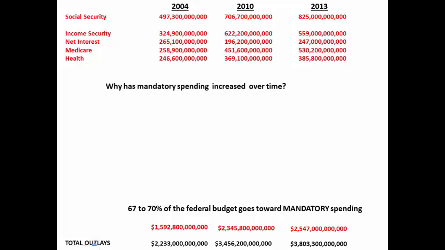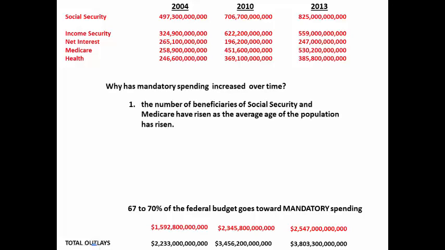Why has mandatory spending increased over time? Number one, the number of beneficiaries on Social Security and Medicare have risen as the average age of the population has risen, and then healthcare costs per capita have grown faster in recent years.